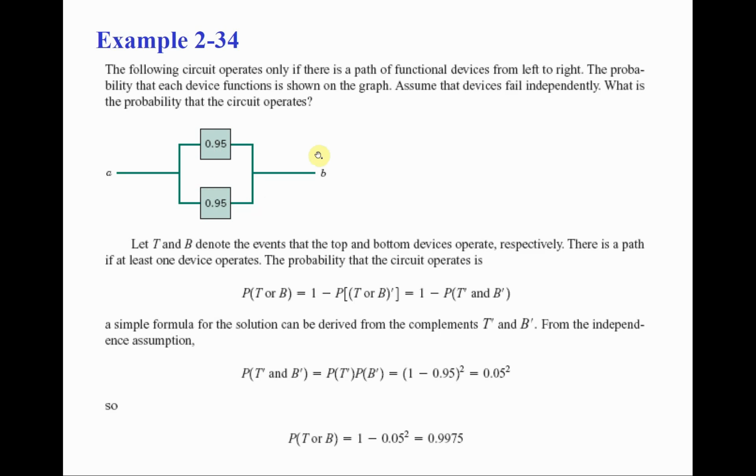But what is this example itself? The example says the following circuit operates successfully if there is a path of functional devices from left to right.